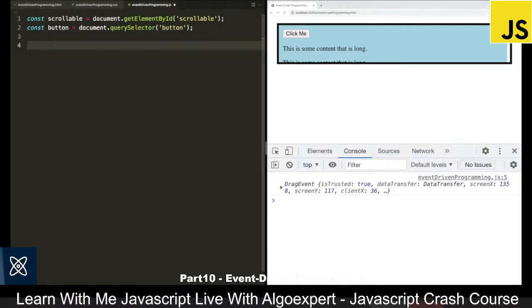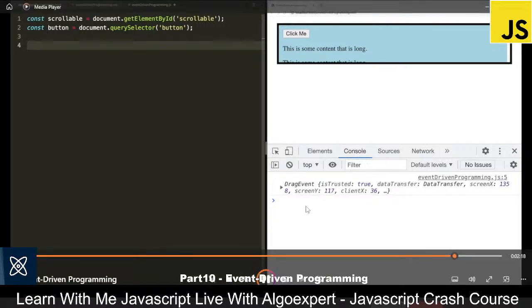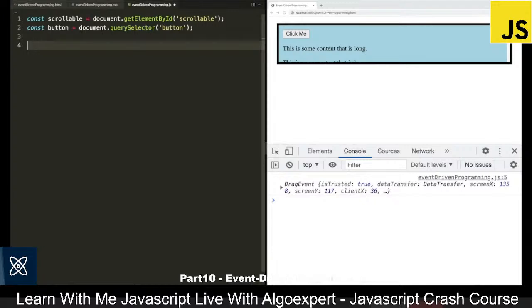And the more event listeners we add to the browser, the slower our page will start to run. Now, most of the time, if we have, say, 10 event listeners, this isn't going to be something we need to worry about. But as our pages and applications scale up, if we have a ton of event listeners, it can actually take a toll on the performance in the browser. So the idea of event delegation is to simply have the event listener be on the parent, and we can utilize propagation to then have the parent call functions based on which child was actually clicked on, so what the target of the event was.